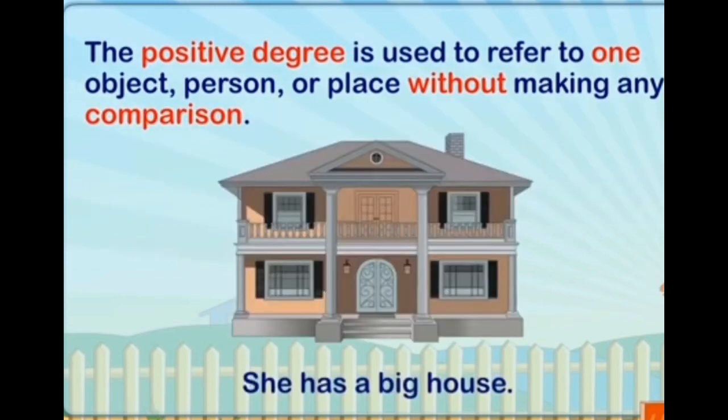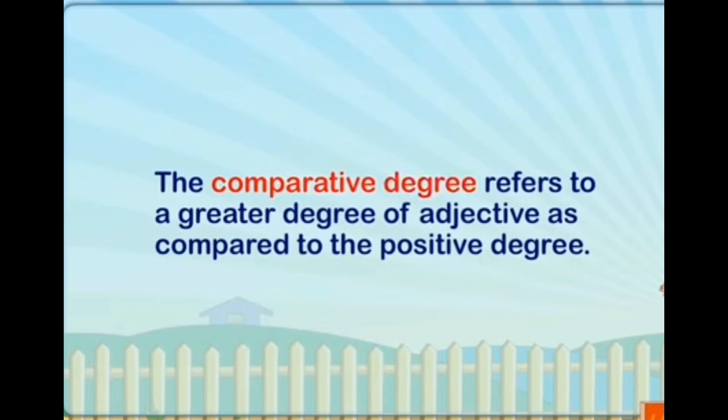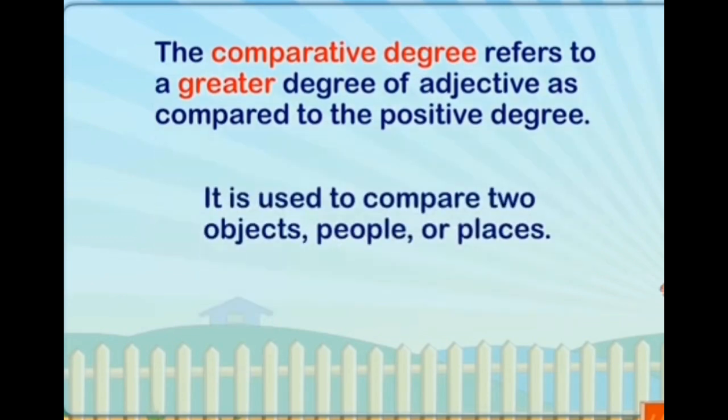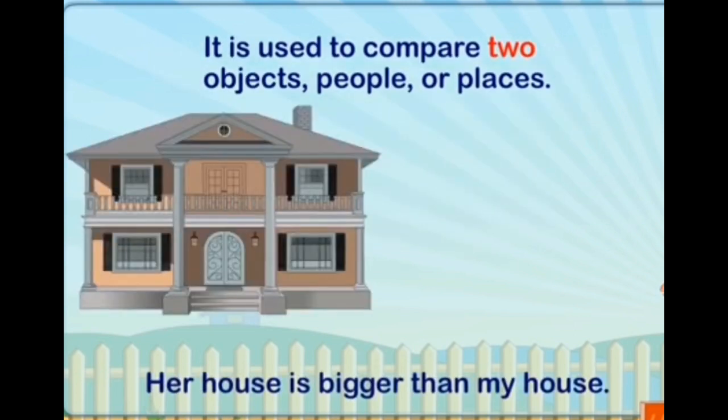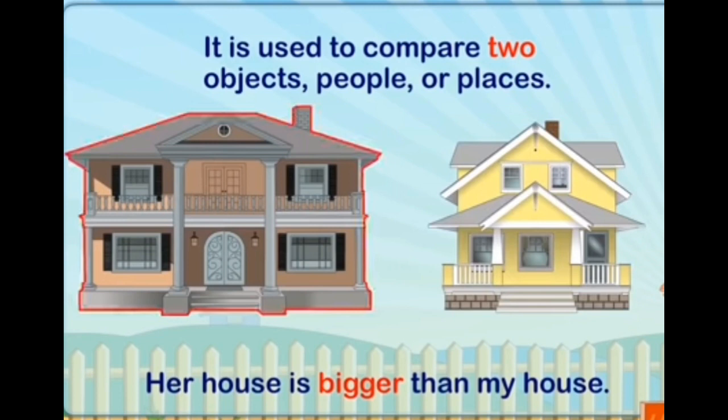Look at the example. She has a big house. The comparative degree refers to the greater degree of adjective as compared to the positive degree. Now here you compare two objects, people or places. Look at the example. We have 2 houses. Her house is bigger than my house.